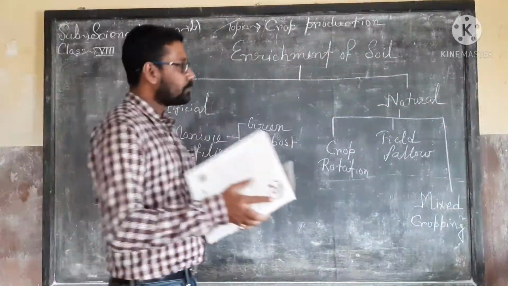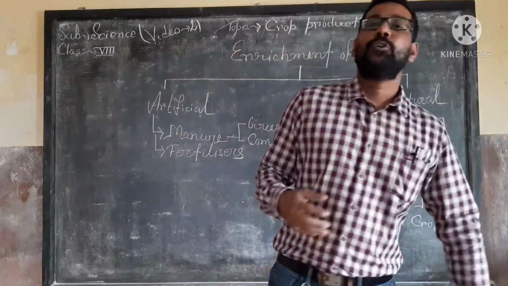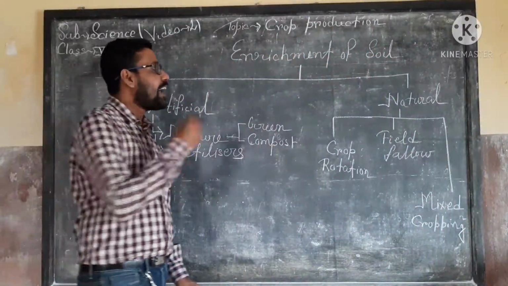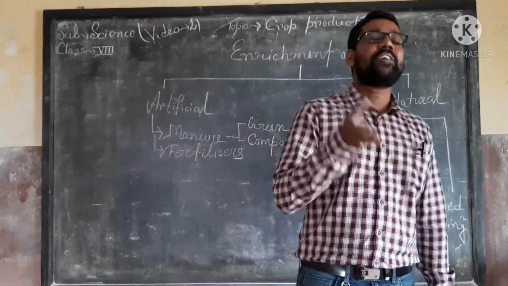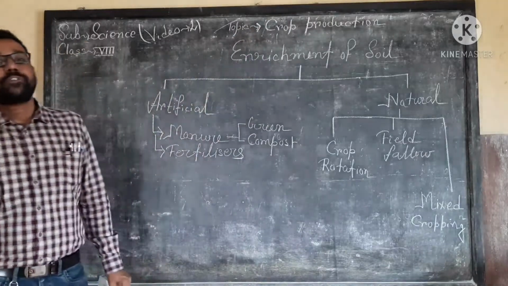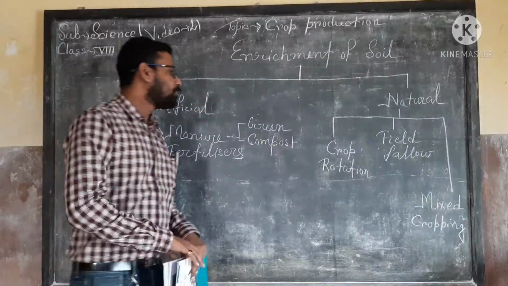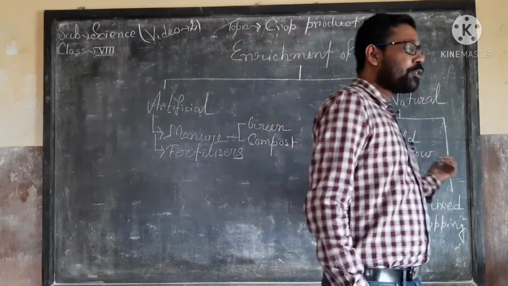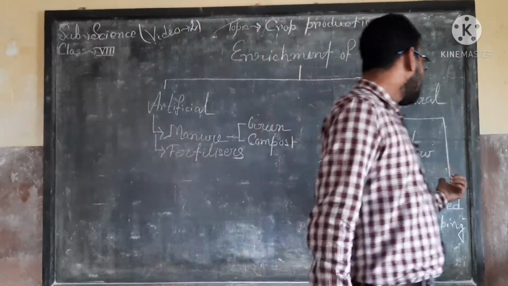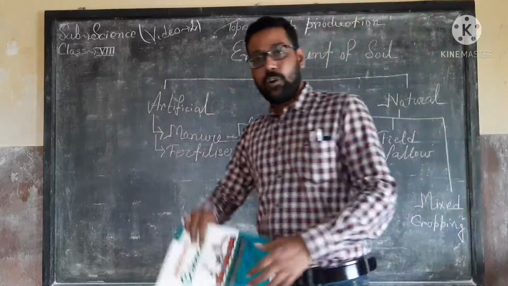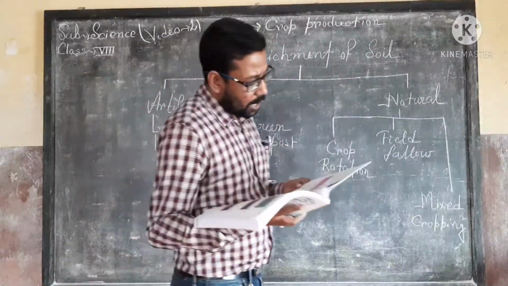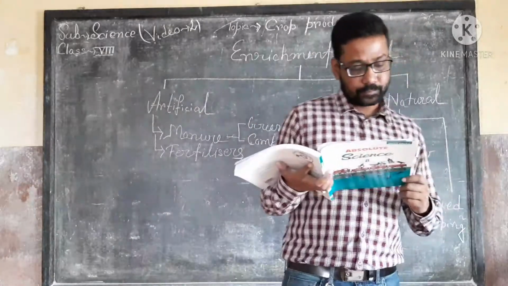The next method of soil enrichment is the natural method, and this natural method is also divided into three processes. The first one is the crop rotation process, the second one is the field fallow, and the third one is mixed cropping. Okay, so what is the meaning of crop rotation?